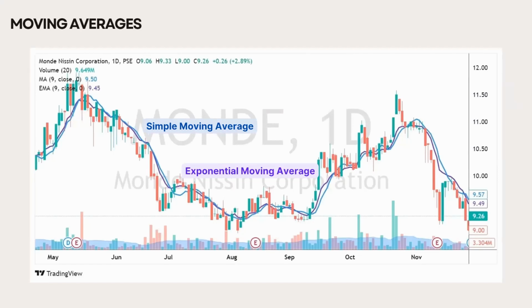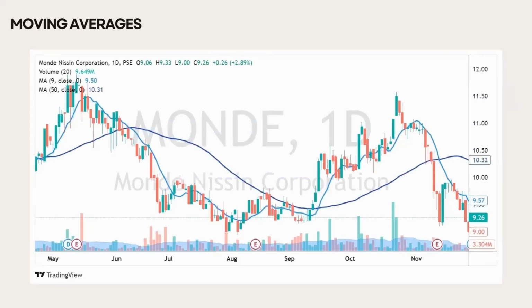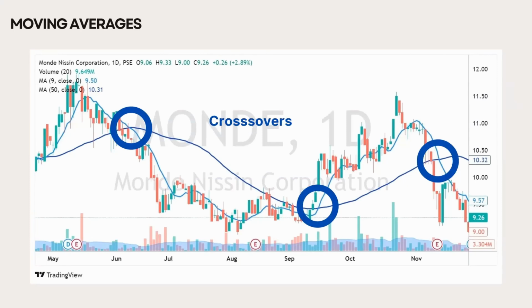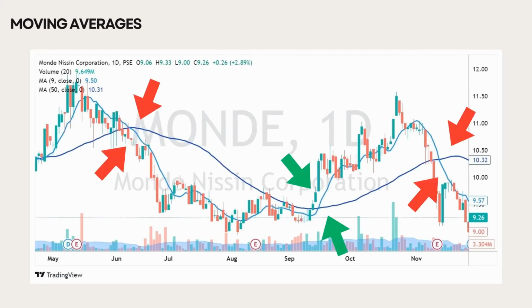So what are these lines telling us? One of the key uses of moving averages is signal generation, essentially helping you decide when to swipe left or right on a stock. Notice those crossovers? These happen when the short-term MA, in this case 9 days, and the long-term MA, 50 days, intersect. If the stock price is below the MA line, it signals a downtrend, like a red flag, telling you to swipe left and sell. But if the stock price moves above the MA line, it signals an uptrend, your cue to swipe right and buy.